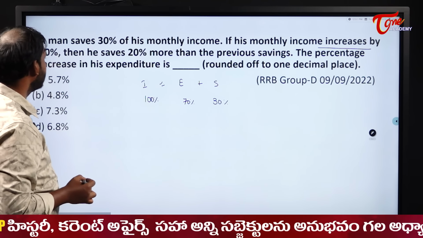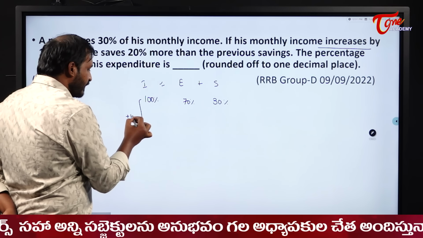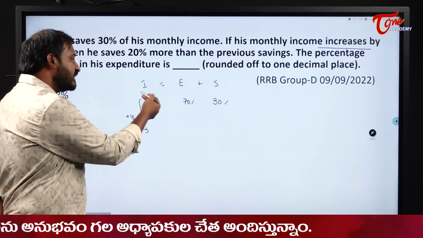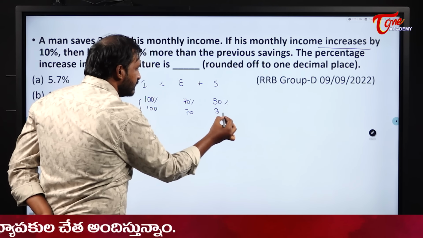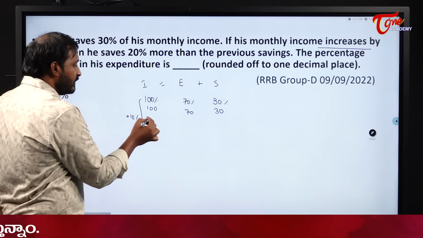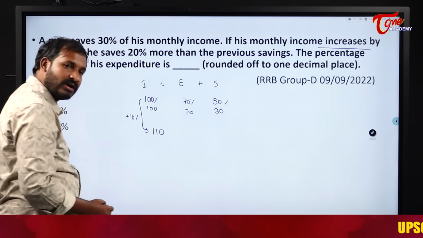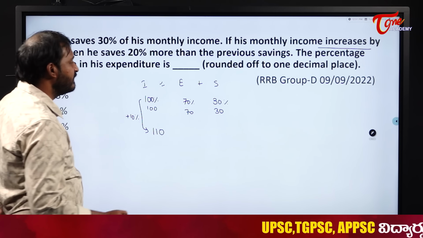If his monthly income increases by 10%, now it is increased by 10%. Now what is 10% of 100? Consider it as 100. Better 100, 70 and 30. Why? Because here no number is given, right? So I will take it like this. So it is increased by 10%. What is 10% of 100? 10. So it will become 110. Next, then he saves 20% more than the previous savings.